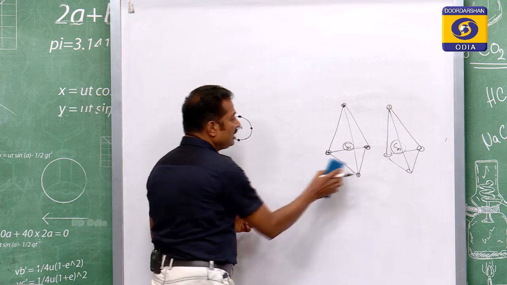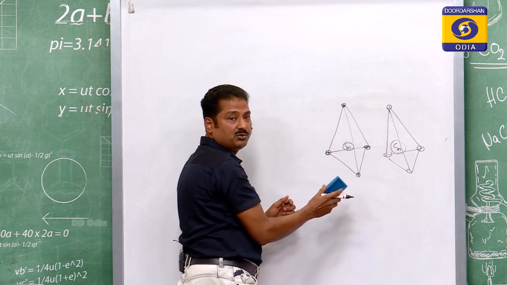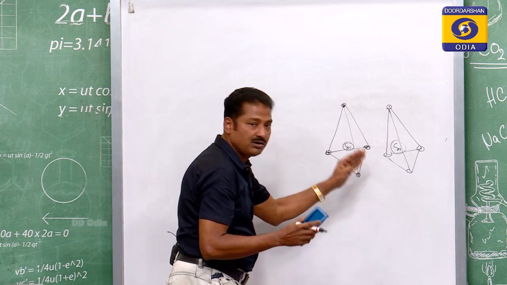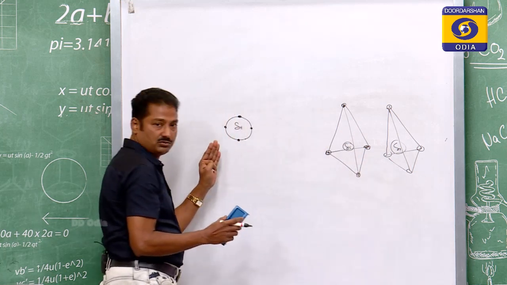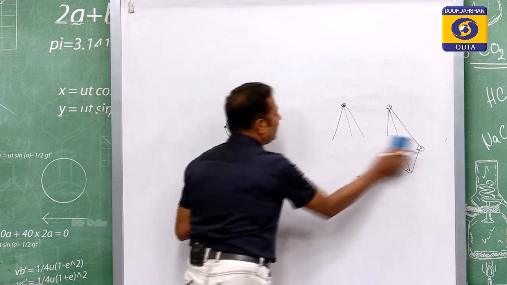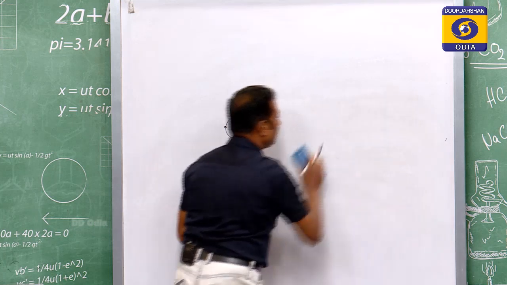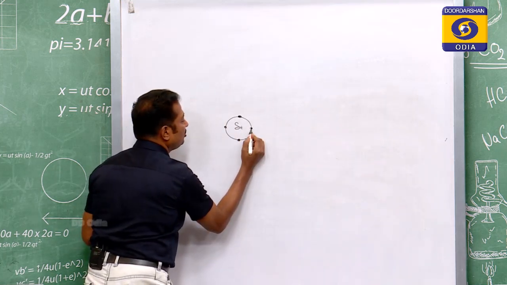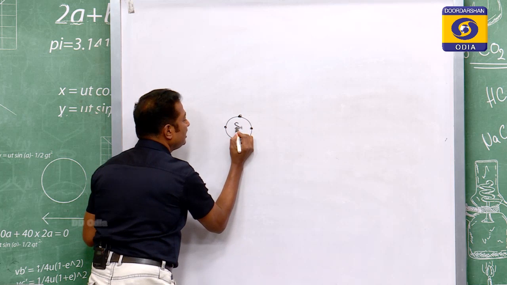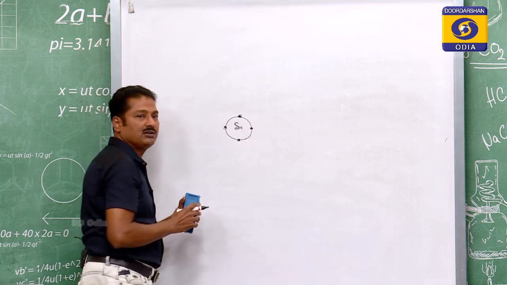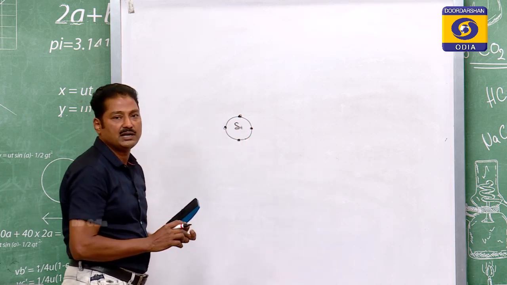If I represent the 4 valence electrons from the tetrahedron 3D form in 2D form, I should draw them in this way. This is silicon, and these are the 4 electrons on the 4 corners of a tetrahedron.